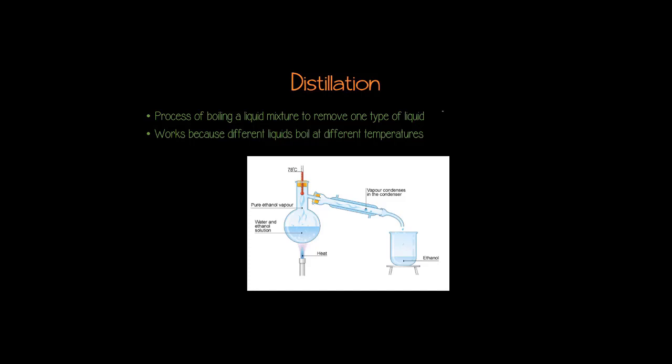Ethanol boils at 78 degrees Celsius, turns into a gas. But water has to be hotter to boil. It boils at 100 degrees Celsius. So if you had a mixture of ethanol and water, you could heat it to 78 degrees Celsius for a while. The ethanol is going to boil away and it's going to leave the water behind.